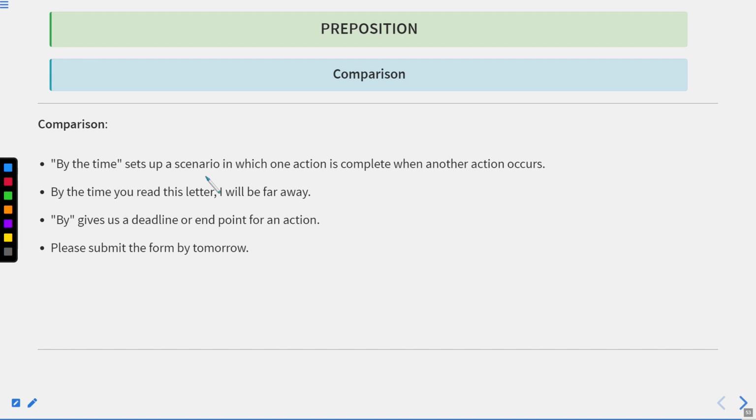Comparison: by the time sets up a scenario in which one action is complete when another action occurs. By the time you read this letter, I will be far away. By gives us a deadline or endpoint for an action. Please submit the form by tomorrow. Okay, so this is the basic difference between by the time and by. By shows the deadline, whereas by the time, in this, two actions occur one after the other.